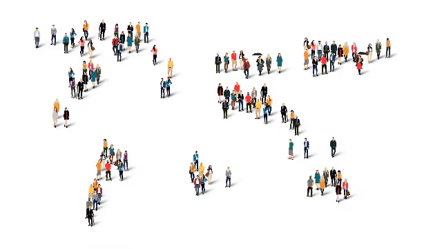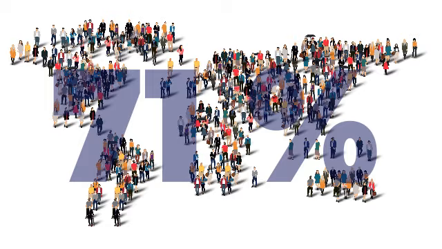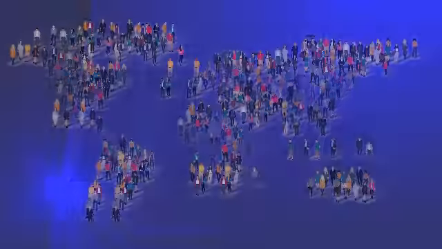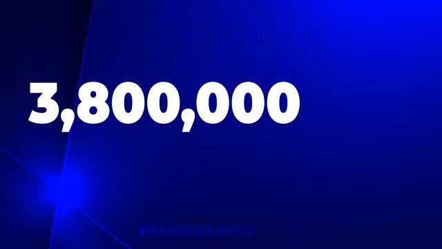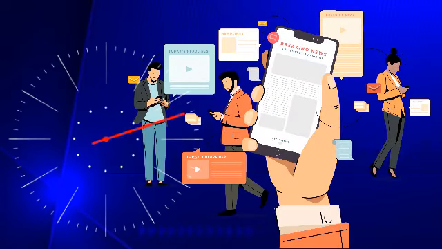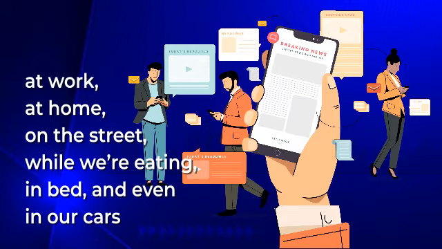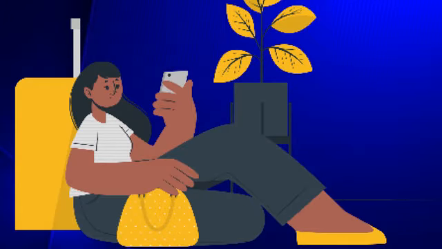As we all know, by 2025, 71% of the world population will be mobile phone users. Currently, there are about 3.8 billion mobile users. In fact, studies show that the average person checks their phone every 12 minutes. 10% of people check their phones once every 4 minutes. We use our phones at work, at home, on the street, while we're eating, in bed, and even in our cars. You may even be watching this on a mobile device right now.